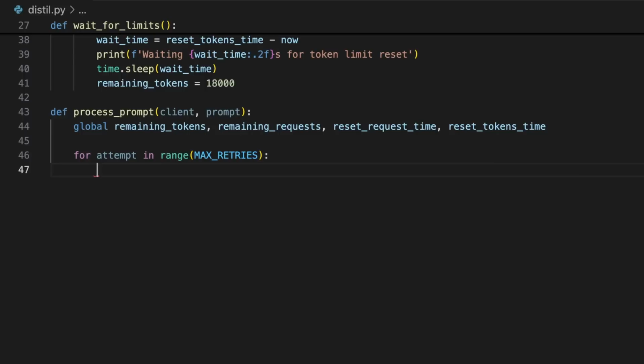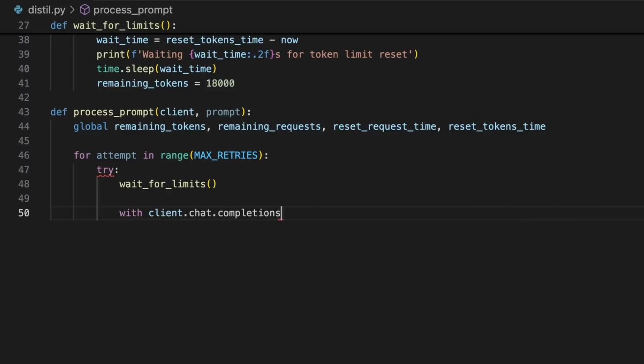We want this script to have robust error handling so that it can continue to run through these massive datasets, and this allows the program to create the delays for our rate limiting and retry a request if one ever fails to generate up to 3 times. Using a try statement, we can call the wait for limits function.